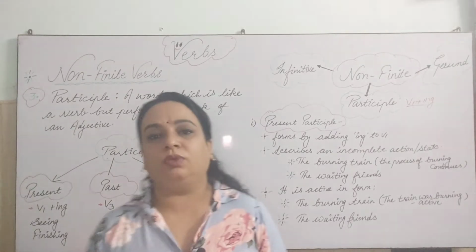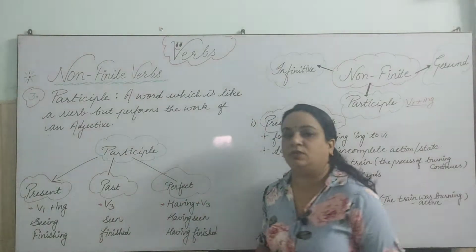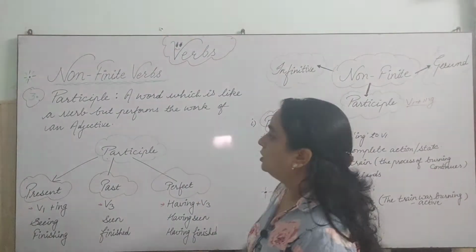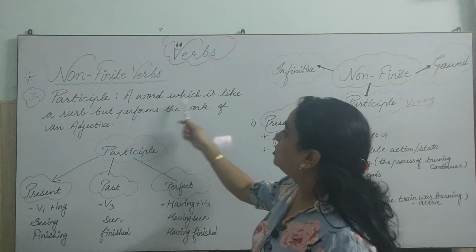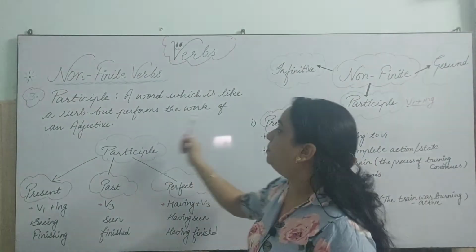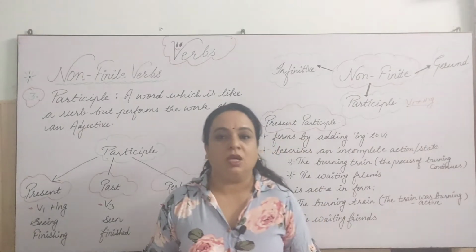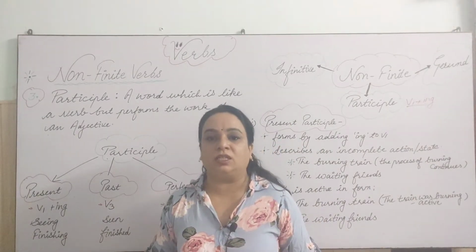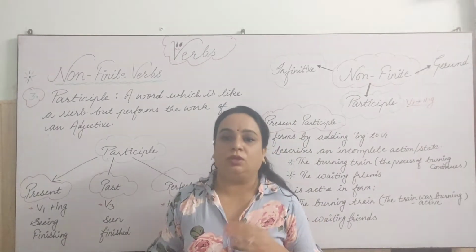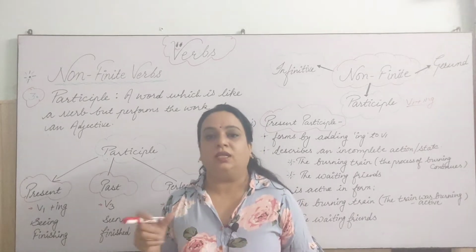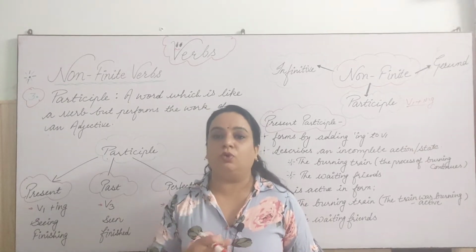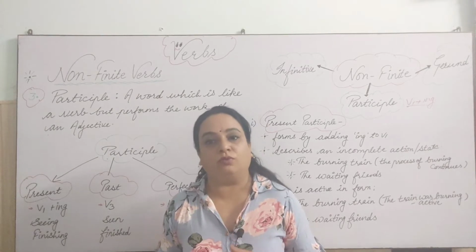So let's understand with the help of the definition first what participles are. A participle is a word which is like a verb but performs the work of an adjective. So this is very important, and you should know that an adjective mostly comes before the noun, in most of the cases.